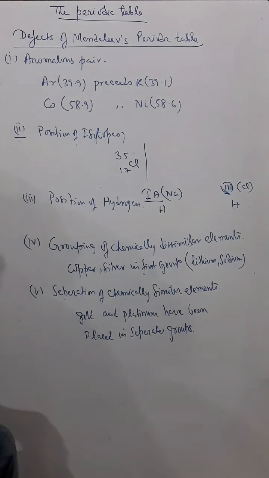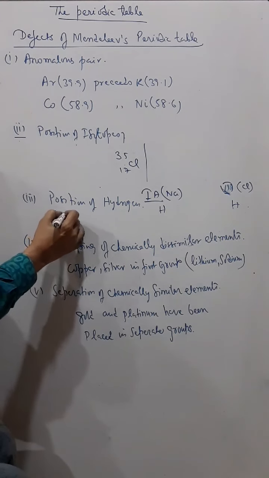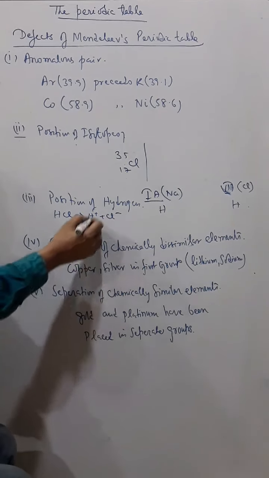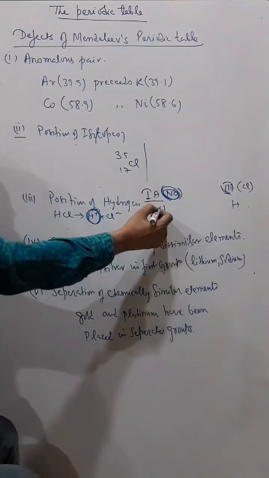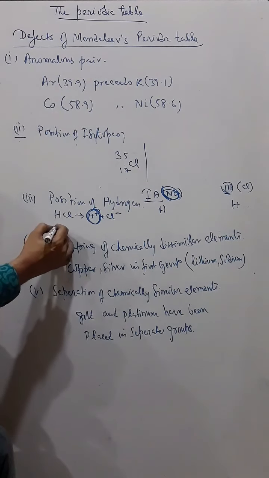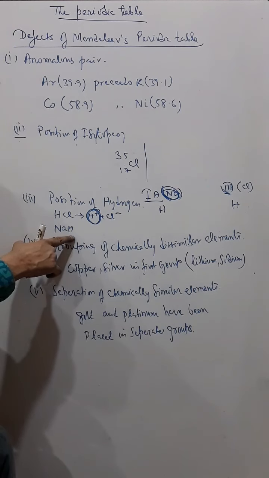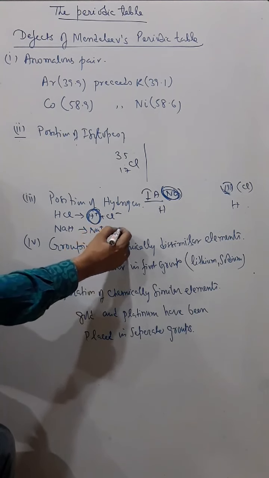Why? Because hydrogen can form a positive ion, as in HCl. In HCl you can see it is H plus and Cl minus, so hydrogen is behaving like a metal, sodium, and therefore hydrogen is kept here. Hydrogen acts as a non-metal also, and it forms a negative ion also, as in sodium hydride. Sodium hydride consists of Na plus and H minus.